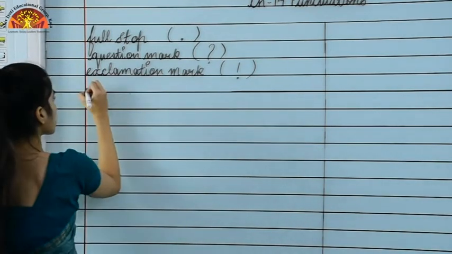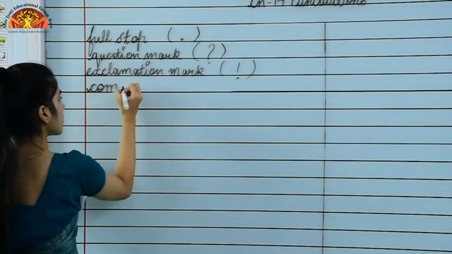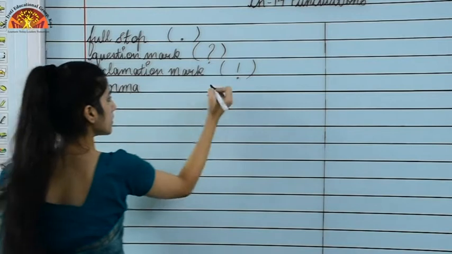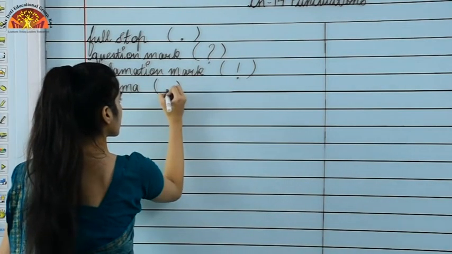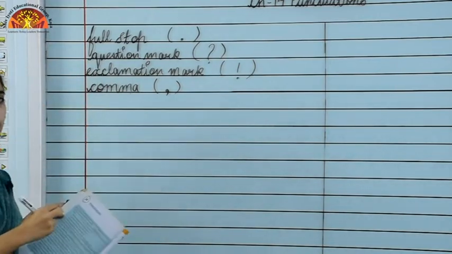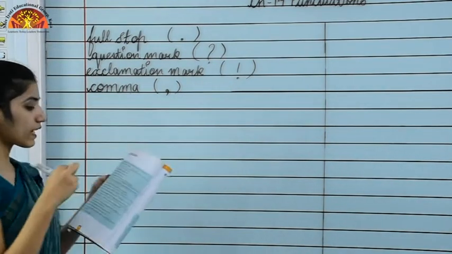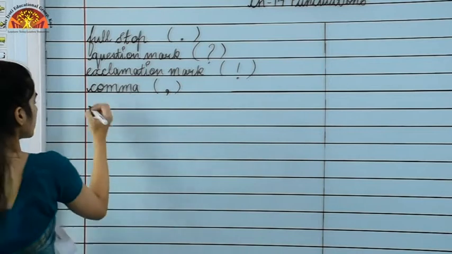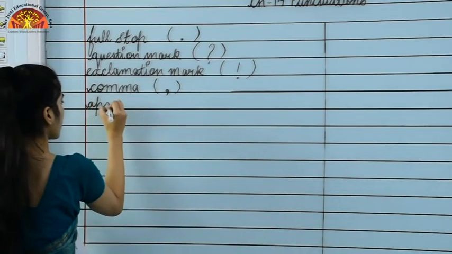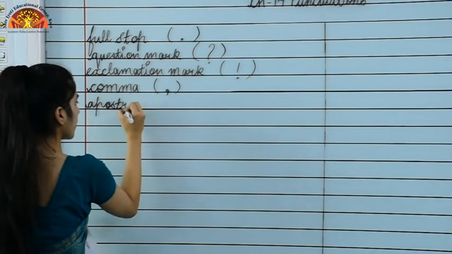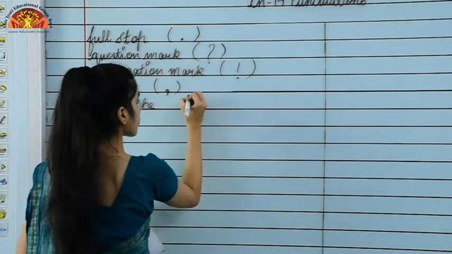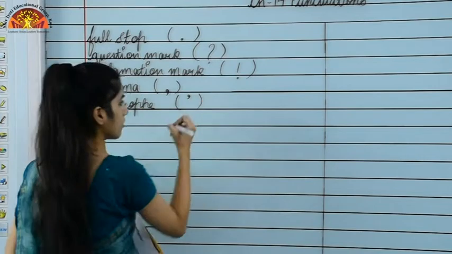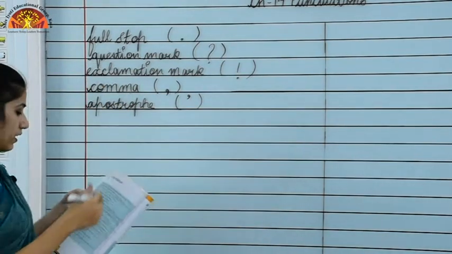Now moving to the next one, that is comma. This is a comma, right? Moving to the next one, that is an apostrophe. For apostrophe we use this sign. All of you remember, right?